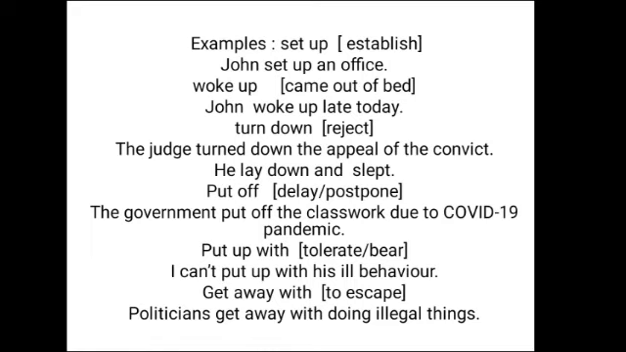We have one more example. He lay down and slept. Lay down is phrasal verb. Lay is verb. Down is again used here, but down is not preposition here because it's not followed by a noun or a pronoun. So it is adverb here.